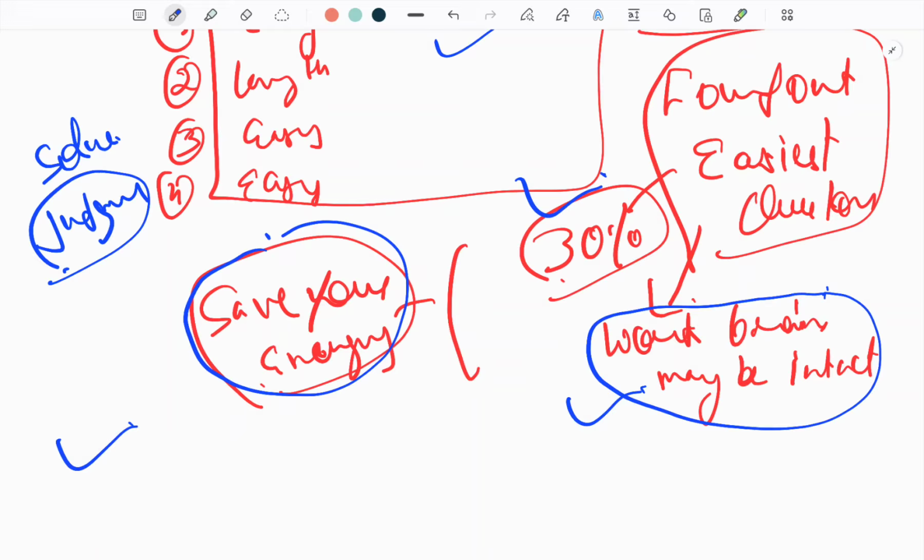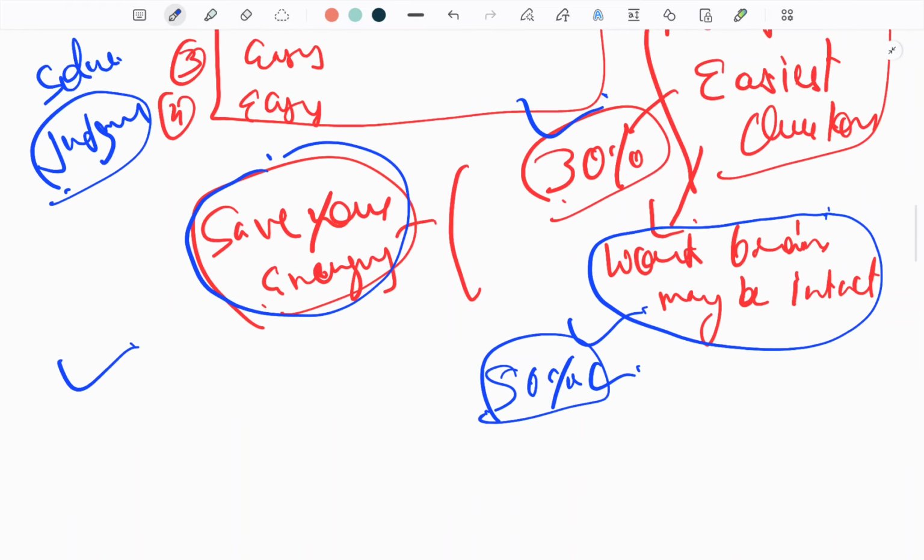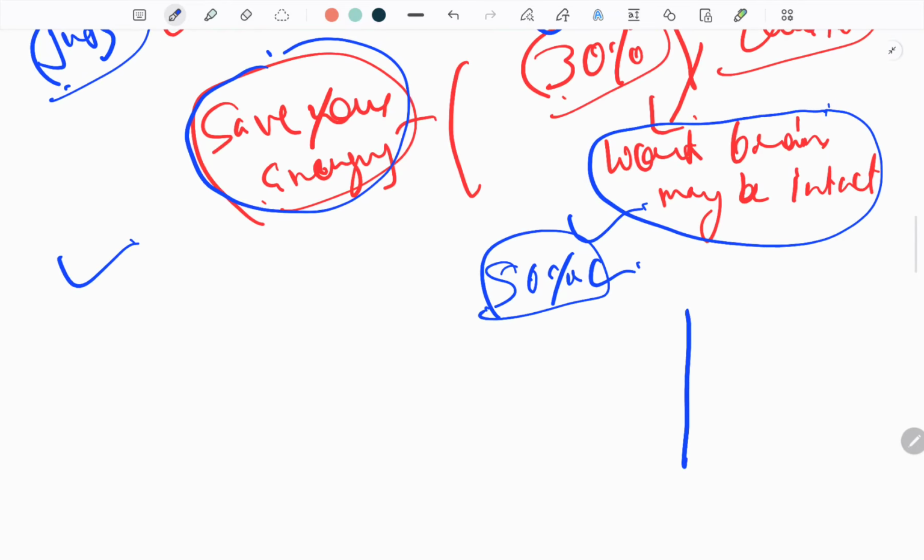You need not do a question which needs your energy. You have to save your energy till 50% of question solving. You have to solve 50% of the questions by using this trick. Find out the easiest ones, the questions where you think, I know the answer of this question. Tick mark it, and thereafter you can see how many questions you have done.